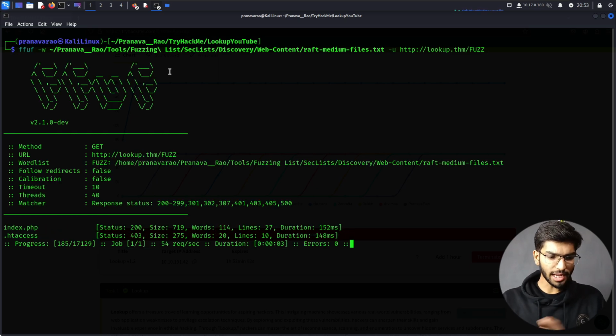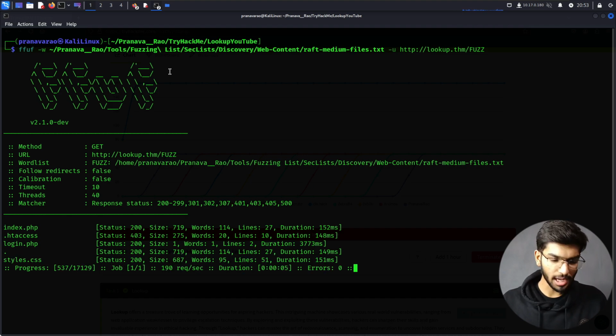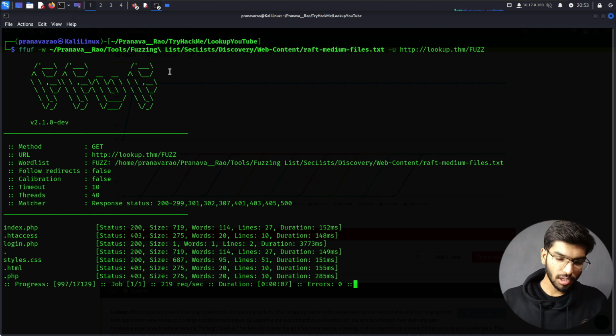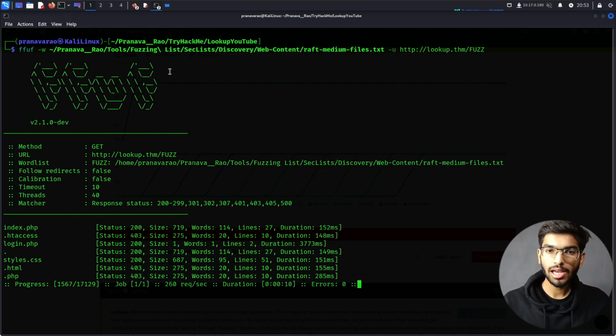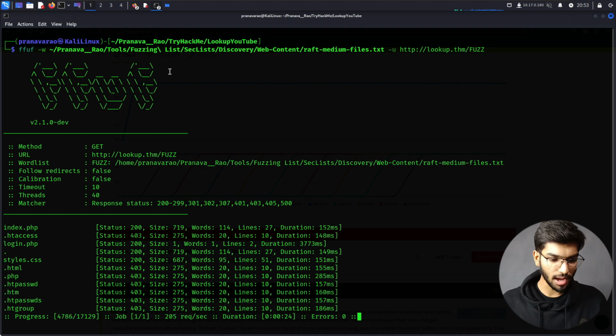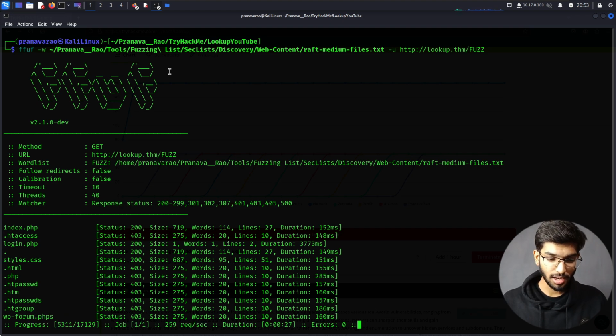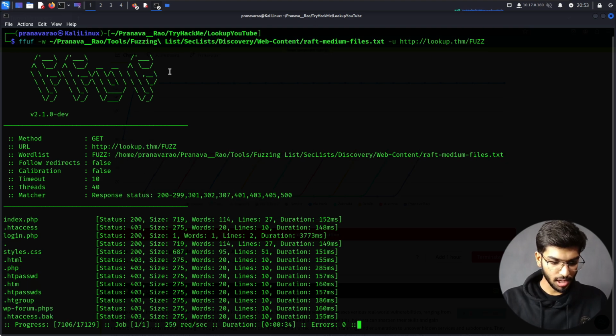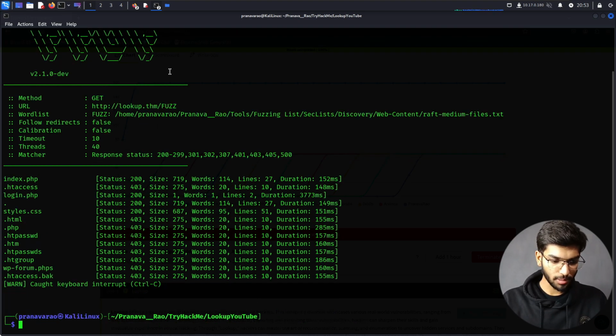So first off, we see index.php and then login.php and all those things. But the curious thing about this challenge is that we don't see any other interesting files that we can access and try to enumerate. We don't find that in this challenge. I can let it run for all the 17,129 files in the list, but since I've already solved this challenge, you will not get any output from this. So let me just kill that.